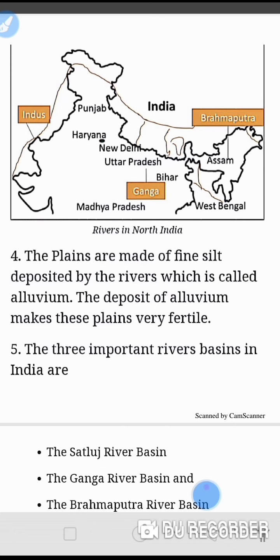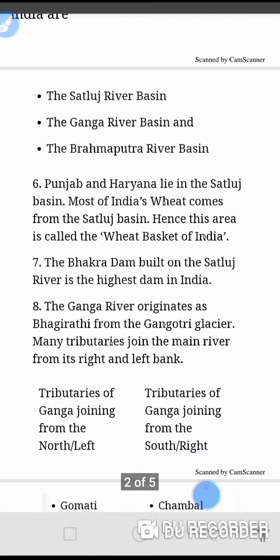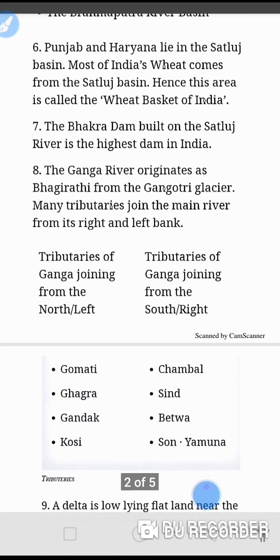The three important river basins in India are the Satluj River Basin, the Ganga River Basin, and the Brahmaputra River Basin. Punjab and Haryana lie in the Satluj Basin. Most of India's wheat comes from the Satluj Basin. Hence, this area is called the wheat basket of India. The Bhakra Dam, built on the Satluj River, is the highest dam in India.